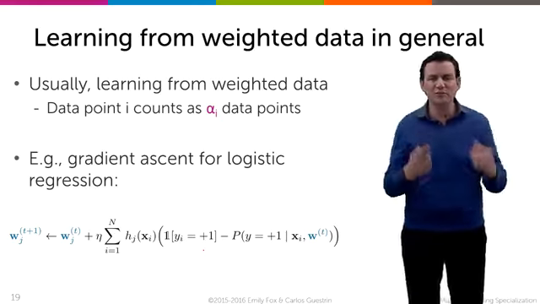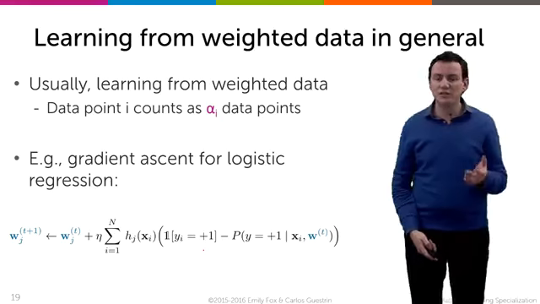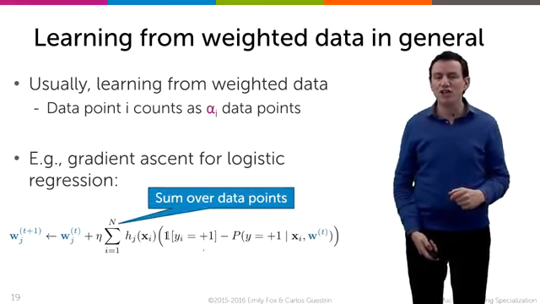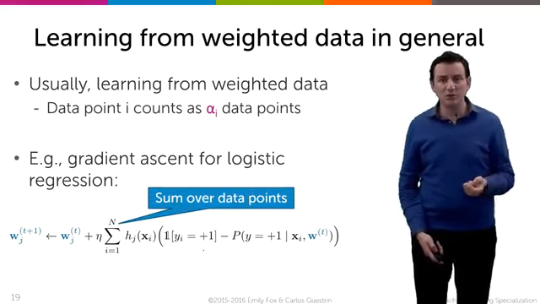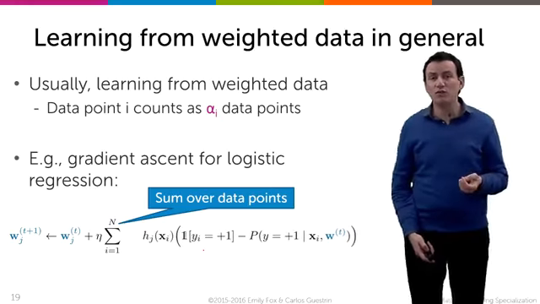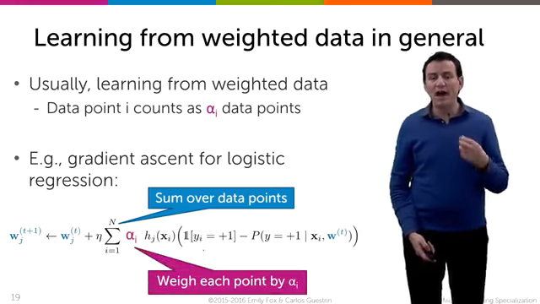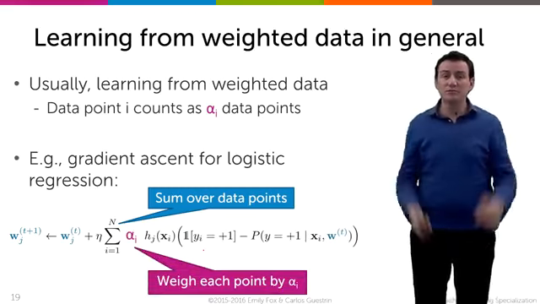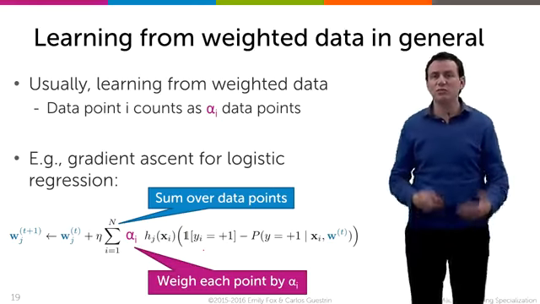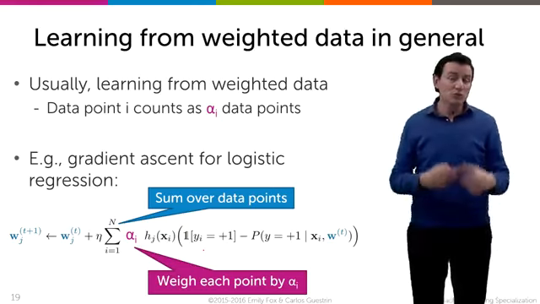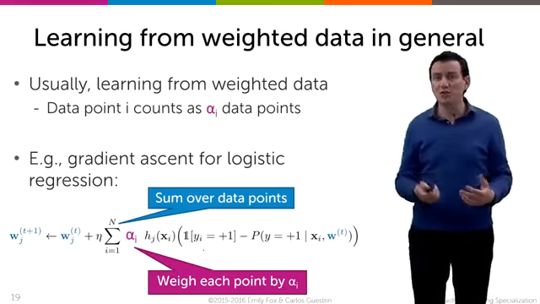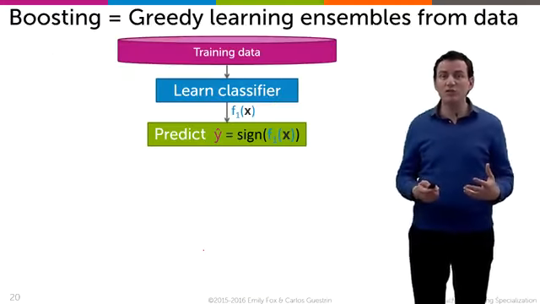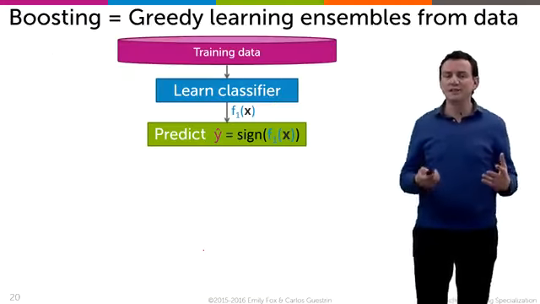Now you say, oh, I have this weighted data, I have to re-implement everything from scratch. And it turns out that it's very simple. If you look at the middle of the equation, we have the sum over data points. And now, instead of just summing over data points, we're going to weigh the contribution of each data point. So we just add that weight alpha i to each term in the sum, and we're done. We now have logistic regression that learns from weighted data. So we showed you 2 examples, decision stumps and logistic regression, but in general, it's quite easy to learn from weighted data.